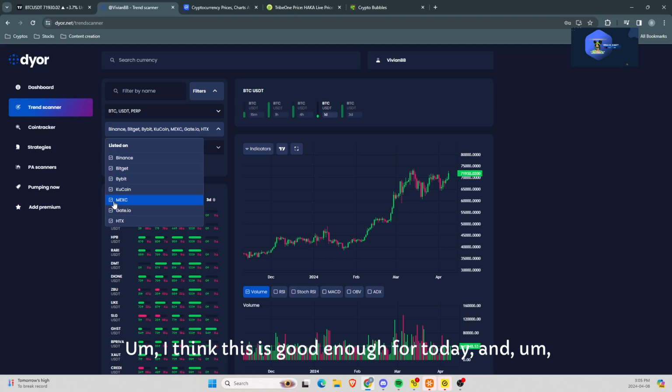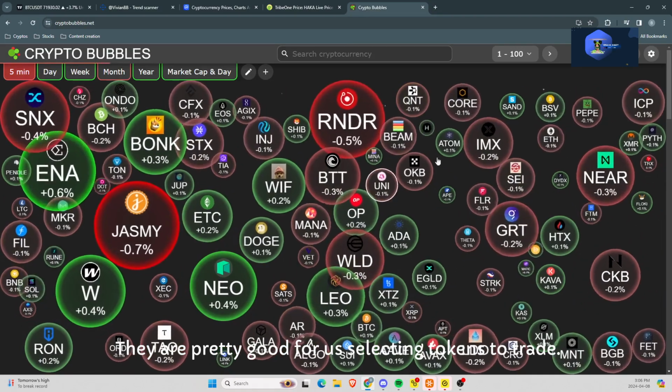I think this is good enough for today. And have a look at these two platforms. They are pretty good for selecting tokens to trade.